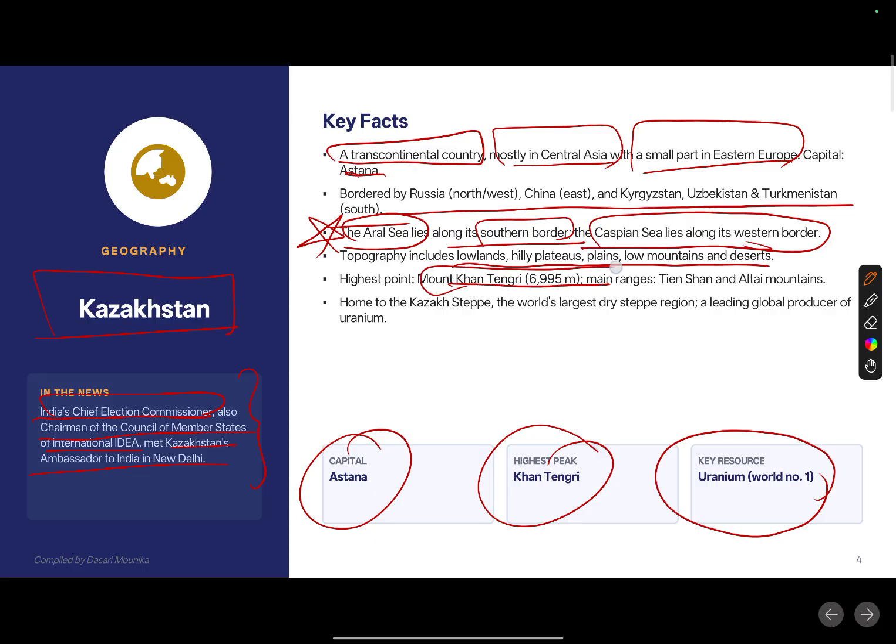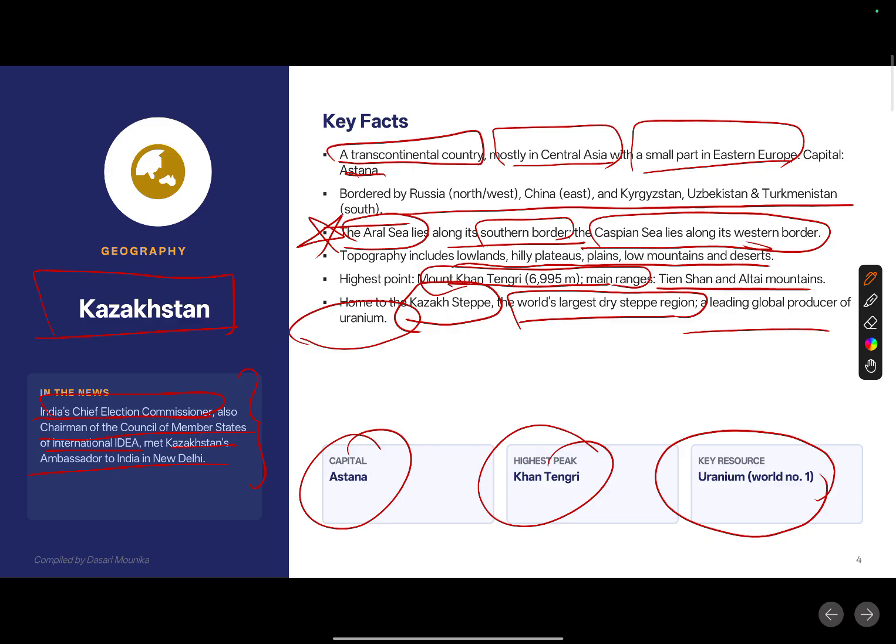So Tengri is the highest point, Tien Shan and Altai mountains. So here the region is home to Kazakh steppe. Kazakh steppe, it is the world's largest dry steppe region. So it is also called the world's largest dry steppe region, and it is a global producer of uranium. So this is all about Kazakhstan.